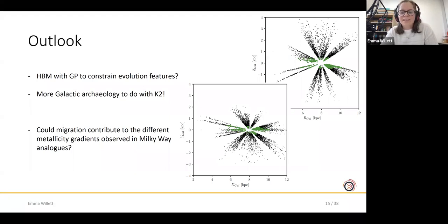There's also lots more galactic archaeology to do with K2. So I remind you of how our sample looked at the beginning, and we've used really only 10% of it in this study because we're only looking at the thin disk. So there's lots of stuff to do with looking out of the disk as well.